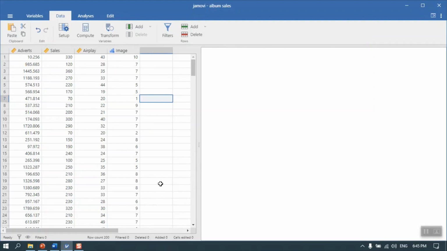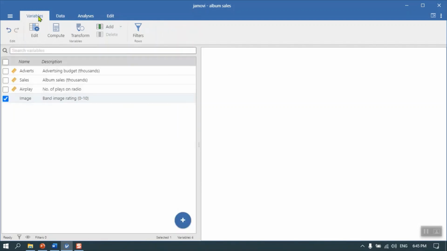You'll see here that we have Andy Field's data, which we learned about at the last webinar, so you can take a look at the variables themselves. Adverts is advertising budget in thousands of units. I suspect this may be pounds, but it doesn't really matter for the sake of our analyses.